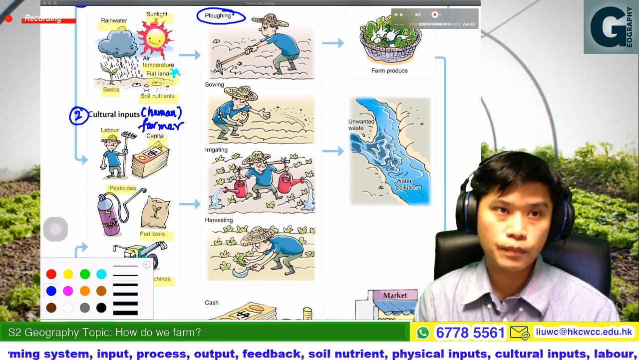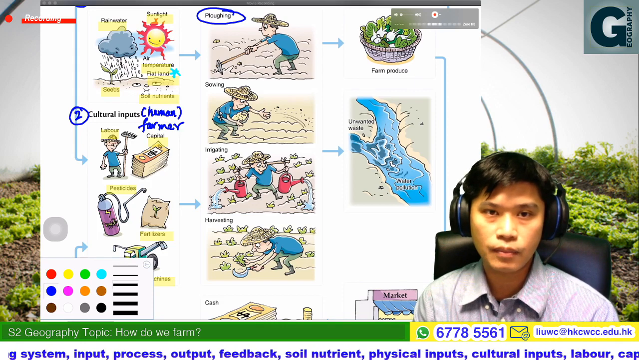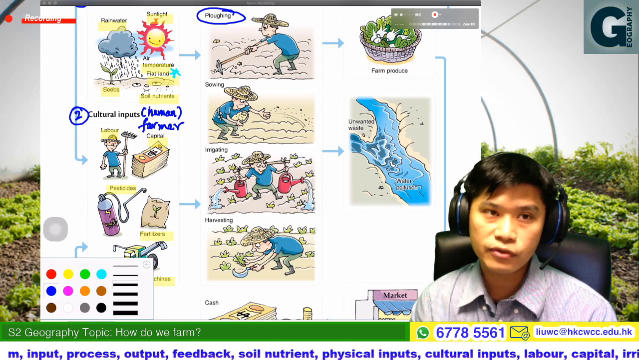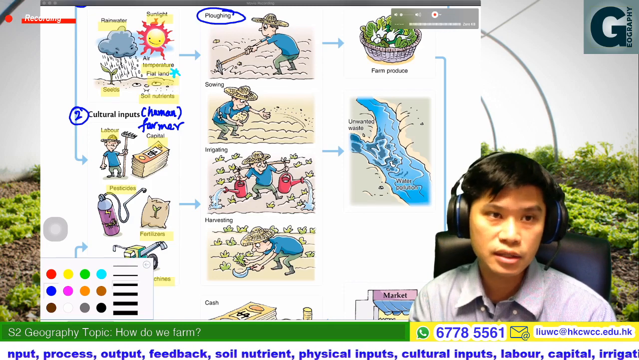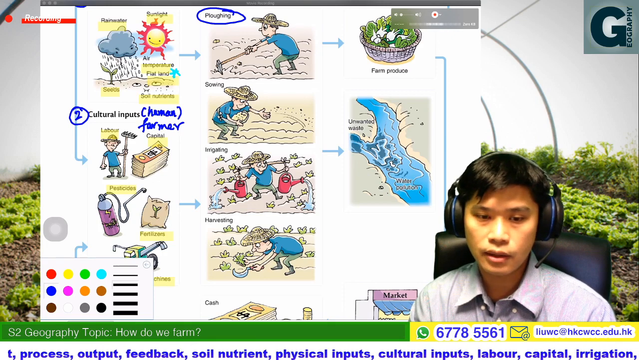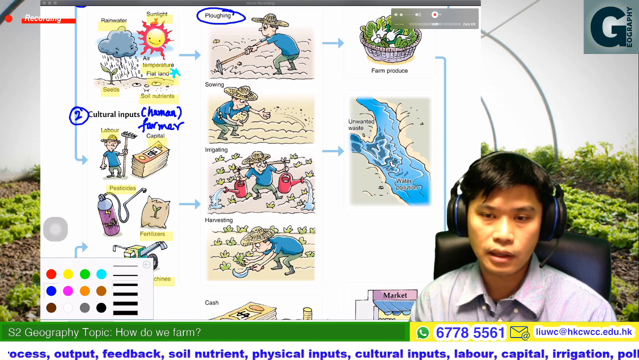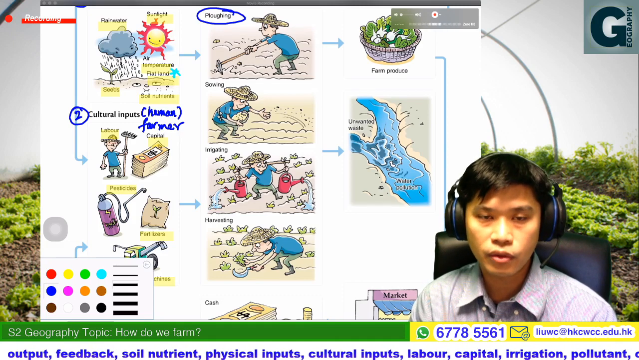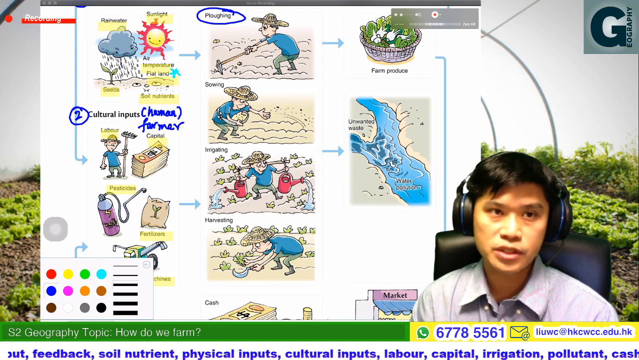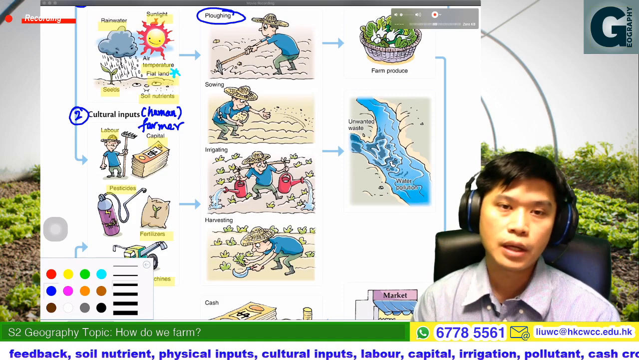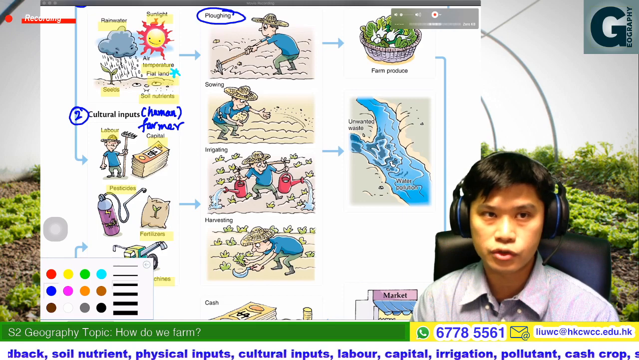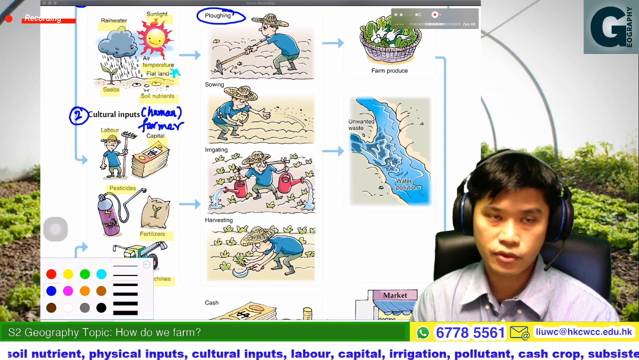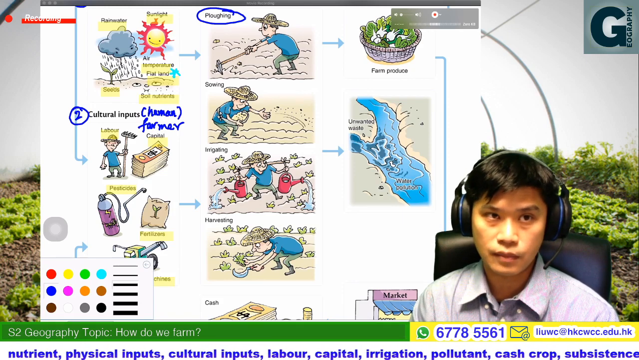Why? Because by plowing, we can make the land become loose. So therefore it can improve the drainage of the land. So before farming, the farmer must plow the land, that is to improve the quality of the soil or improve the drainage of the soil. So the first activity would be plowing.